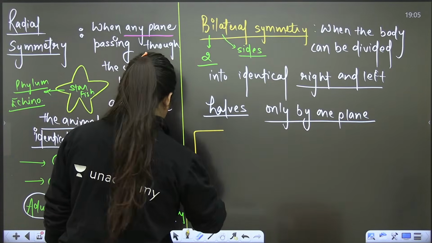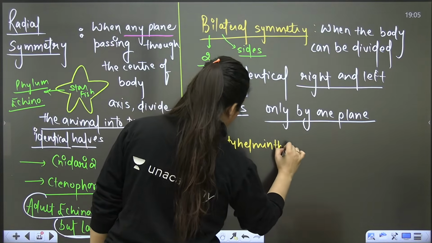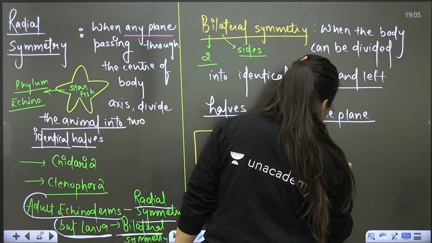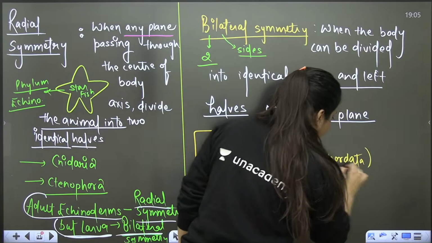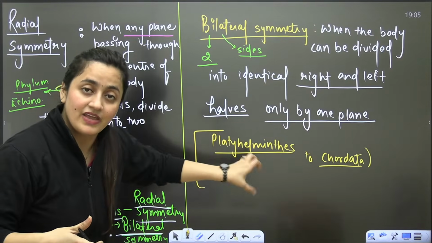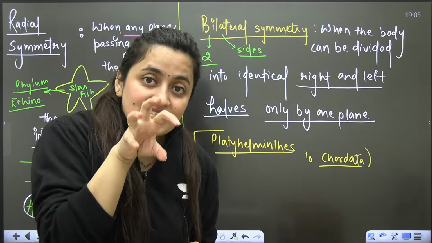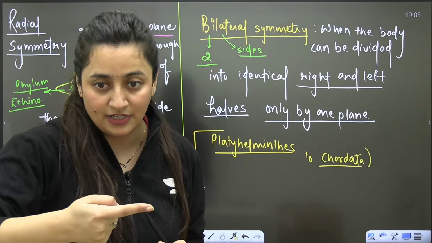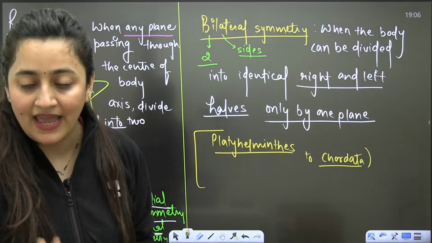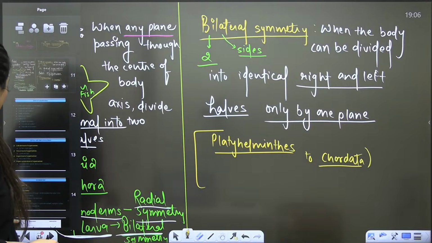So here you will talk about the platyhelminths. After Ctenophora, we have the platyhelminths. So platyhelminths to chordata we will have. Again, remember that adult echinoderms have radial symmetry, but the larva is having bilateral. Plus in Mollusca, one student is asking me this. Some mollusks are secondarily asymmetrical due to torsion, that we will discuss.